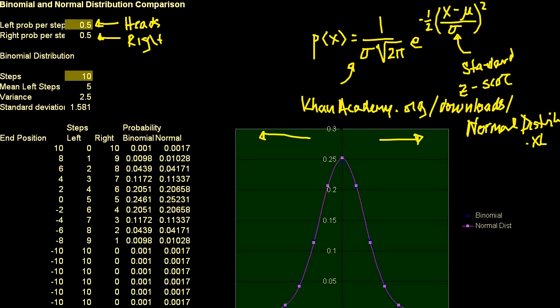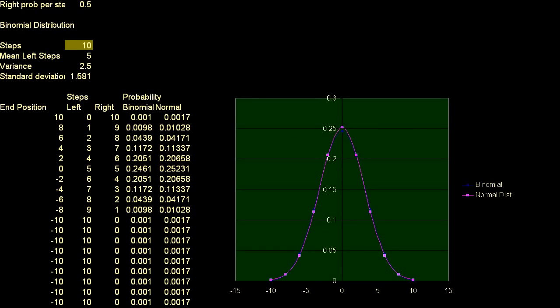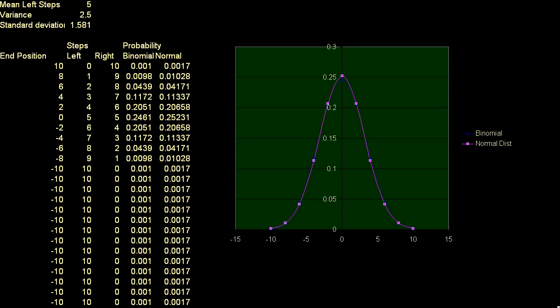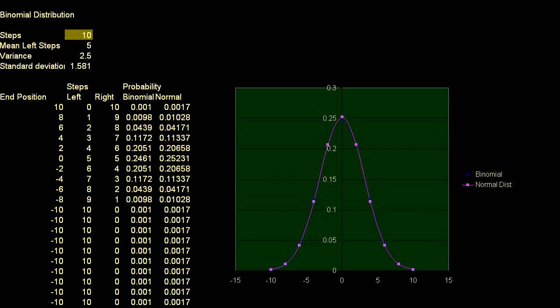And right here, let me scroll down a little bit. Okay, I don't want to lose the whole thing. All right. So what I've done right here is I have this little assumption here, and I encourage you to fill that out and change it as you like. This is the number of steps I take. This is the mean number of left steps.